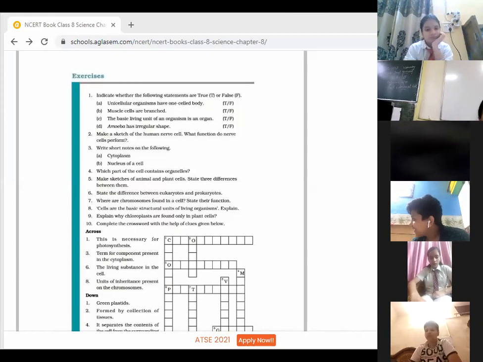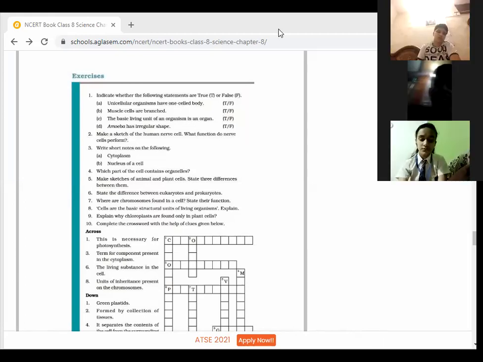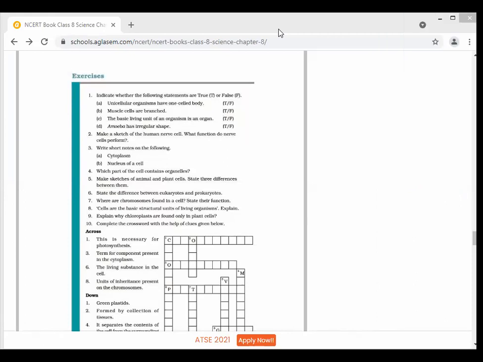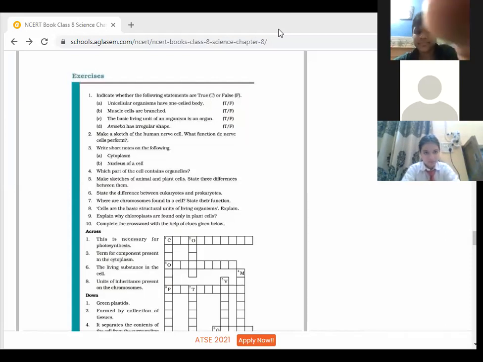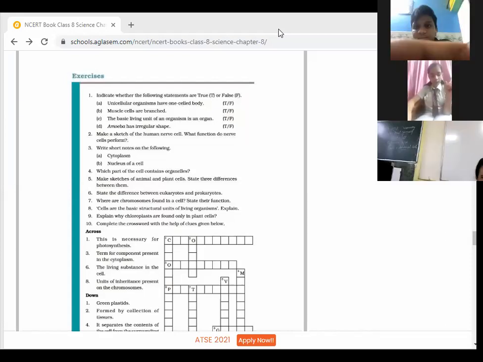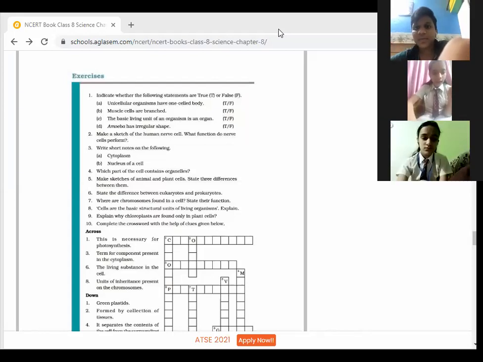Your first question is, indicate whether the following statements are true or false. You may tell one by one. Kindly raise your hand and kindly switch on your cameras, children. First is, unicellular organisms have one celled body. Yes, Akriti. Yes, it is true. So children, you may write down that it is true. Ma'am, true.